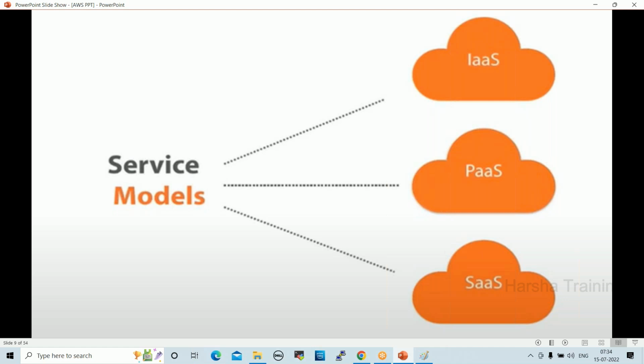Next is software as a service, the third one. This is mainly for reusability, like Google Drive, OneDrive, Amazon shopping site. So this is mainly for reusability, right? So three service models are available.